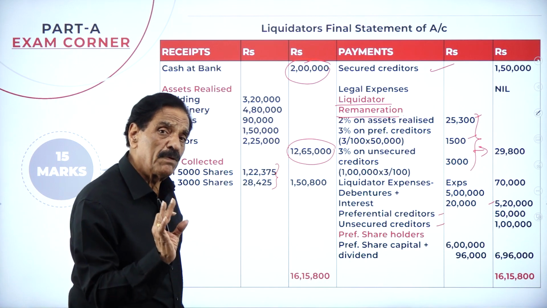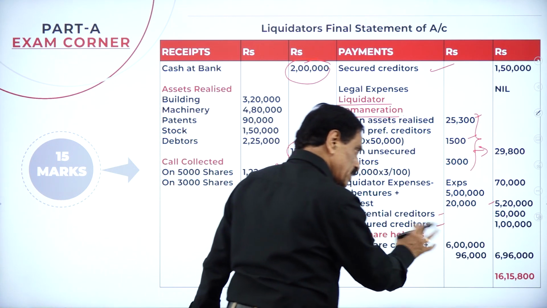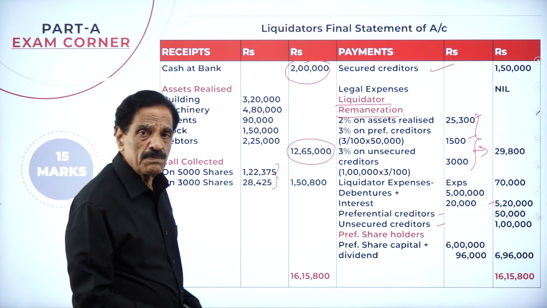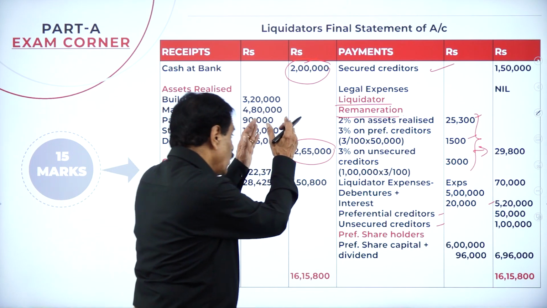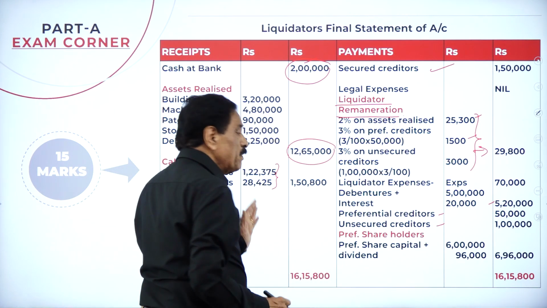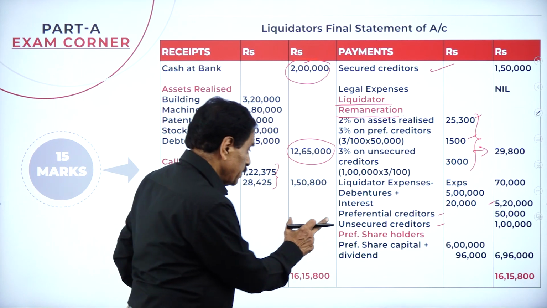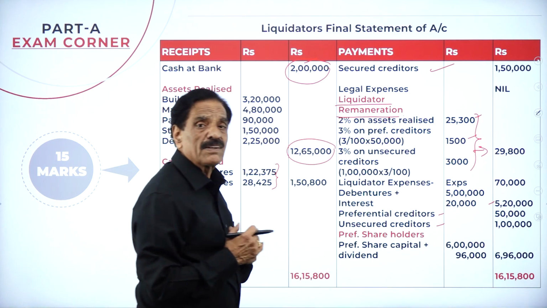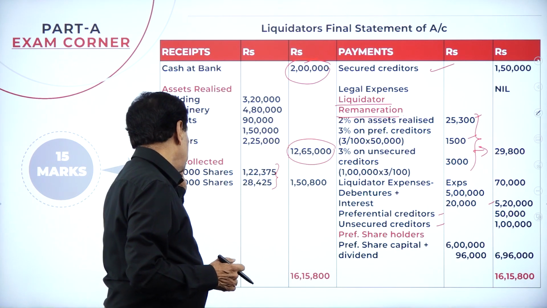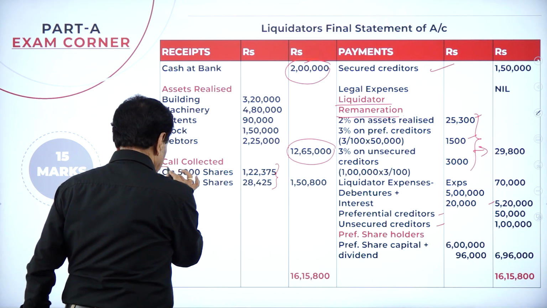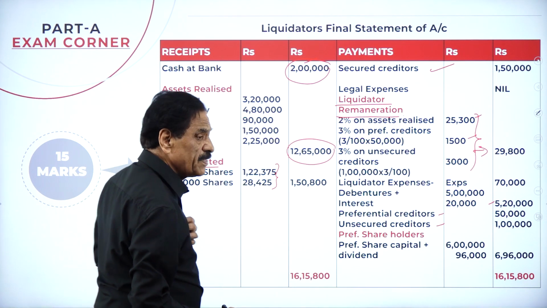This is a very good problem, and I also worked it out differently. Understand this point. Here the receipts we have got, and we make the payments. If we make the payment for equity shareholders, it will come on this side. But we have collected the money, that's why. This is my calls collected, or calls in arrears collected.